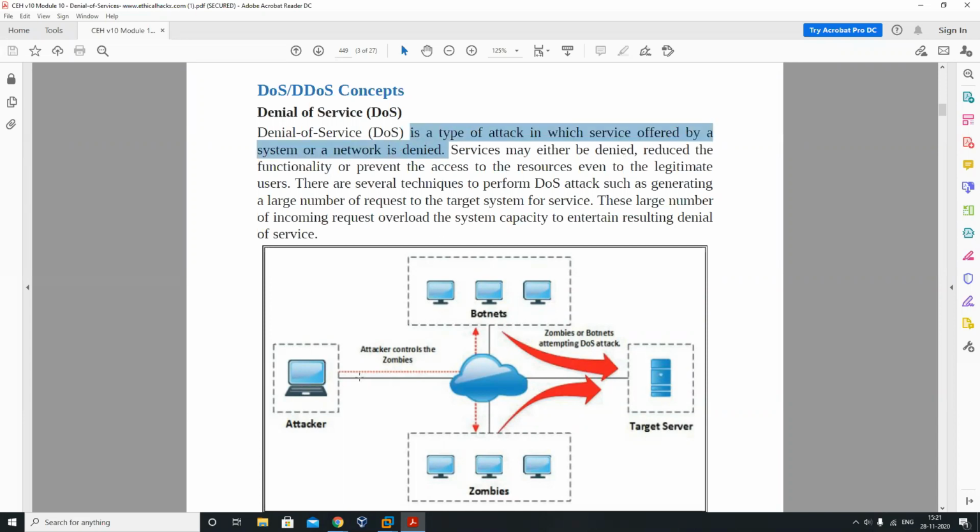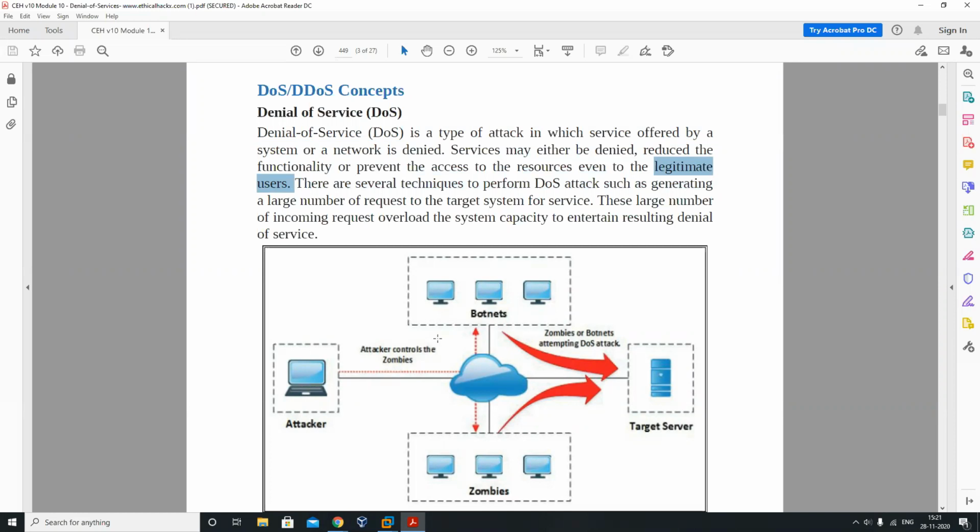because an attacker is simply sending some malicious requests with the help of bots, which are our IoT devices. You can say zombies. Zombies are also known as compromised services or compromised hosts. So services may either be denied or have reduced functionality, preventing access to the resources. For example, if you go to www.google.com and something goes wrong and we are not able to access their website, it means there might be some technical problem, if the server is not handling the client request in a legitimate way, because we are the legitimate, normal users.